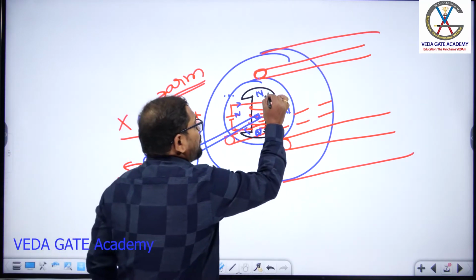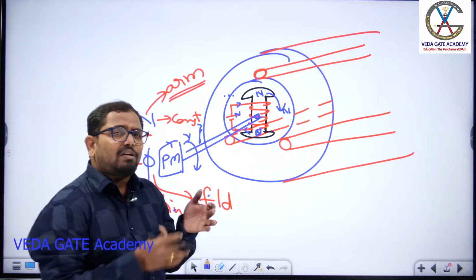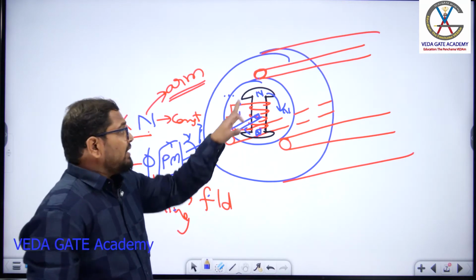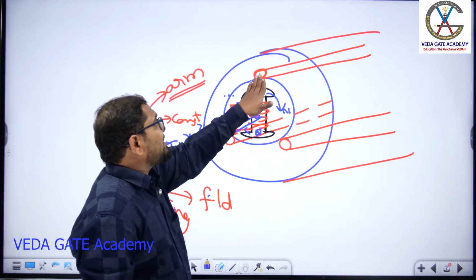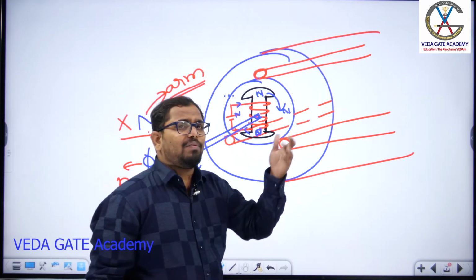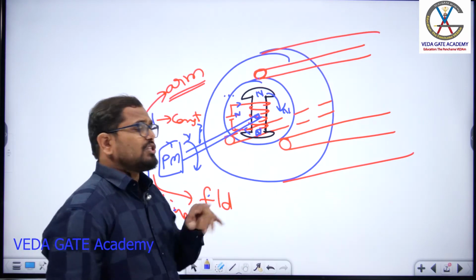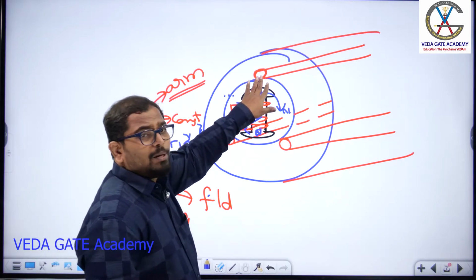So because of this movement, either in clockwise direction or anti-clockwise direction, whatever may be the rotation, because of the movement of your prime mover, there will be some induced EMF in these conductors. So if a conductor is placed here, you will get some induced EMF. Let me take that as a maximum, either maximum or minimum. That depends on the position of your rotor and your conductor. So assume this is a maximum EMF condition.